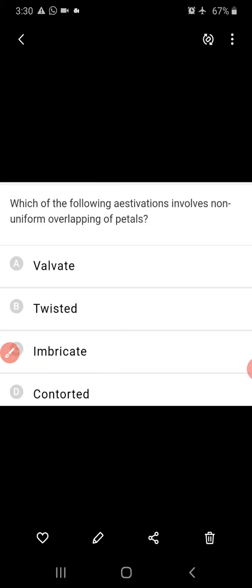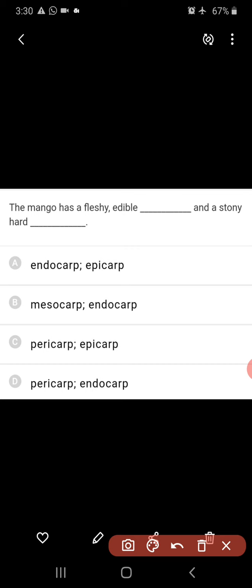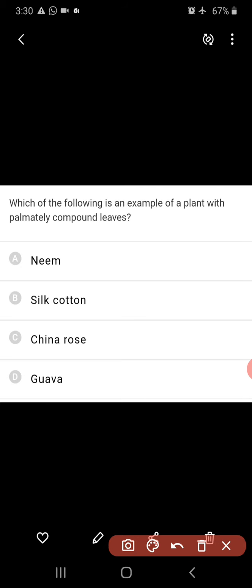Mango has a fleshy, edible mesocarp and a stony, hard endocarp. So this is right. Which of the following is an example of a plant with palmately compound leaves? Neem has pinnately compound leaves, China rose has simple leaves, guava also has simple leaves. Here, silk cotton has palmately compound leaves.